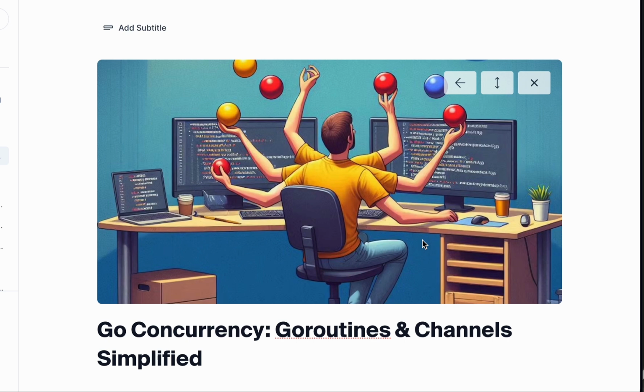They are very important topics in Golang, and if care is not taken, you might get confused a bit if you don't really understand when to use it, the importance, and how to use it. So I'm going to be simplifying Goroutines and channels today.